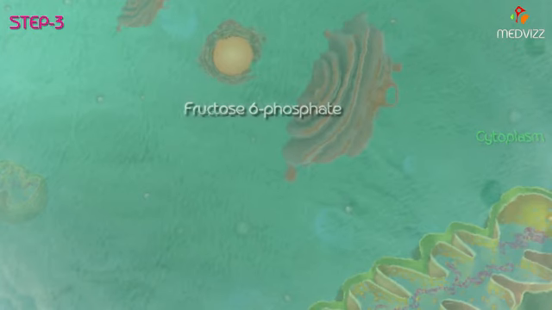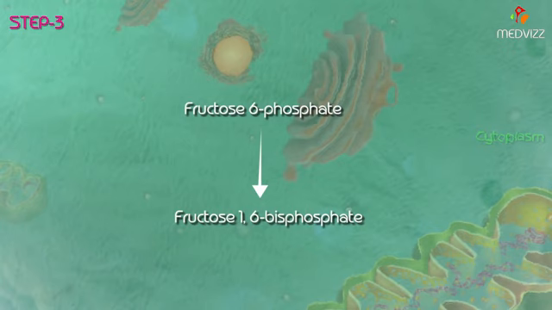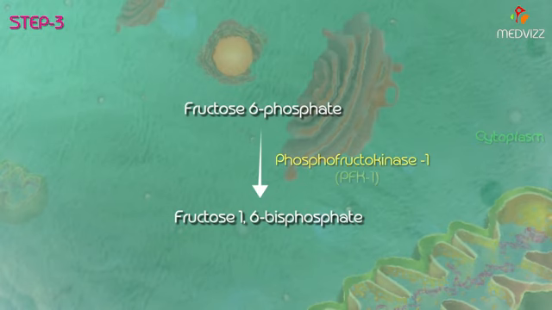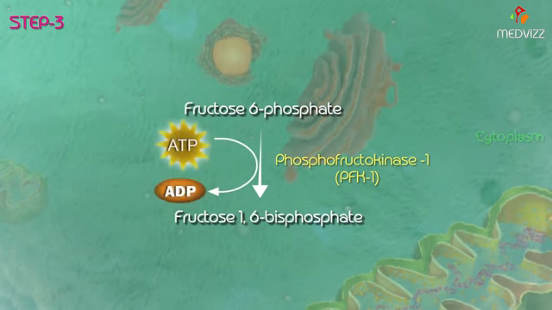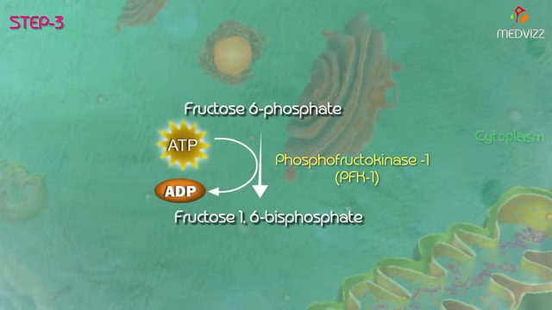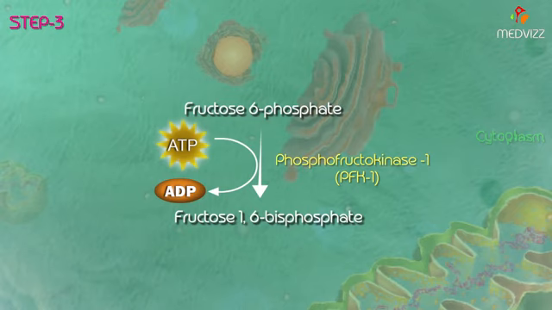Fructose 6-phosphate is further phosphorylated to fructose 1,6-bisphosphate with the help of an enzyme called phosphofructokinase, also abbreviated as PFK1. Here, energy is derived from the hydrolysis of another ATP molecule. So this step is mediated by the rate-limiting enzyme phosphofructokinase, or PFK1.